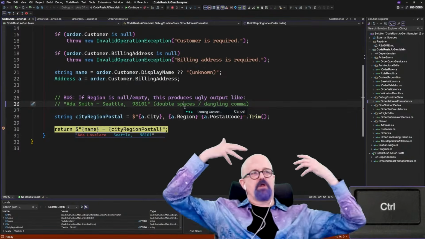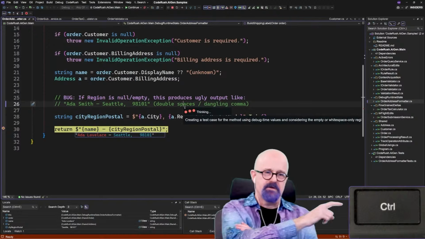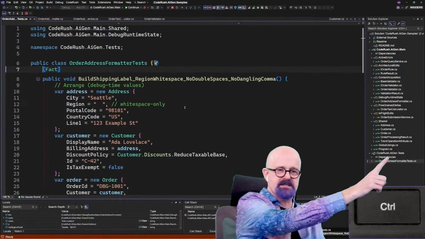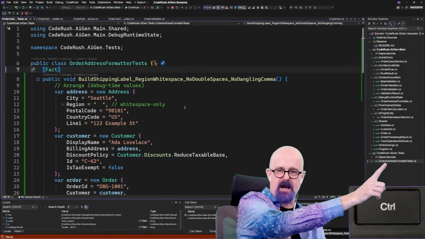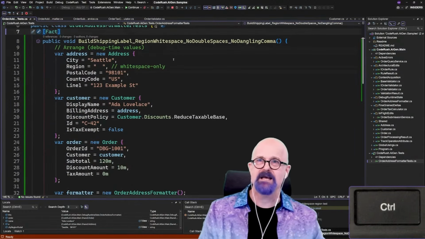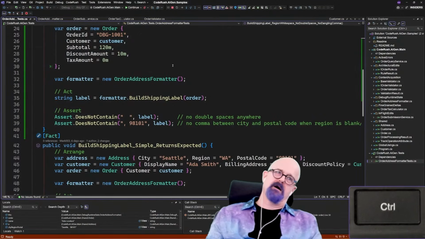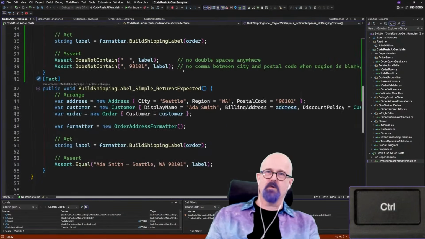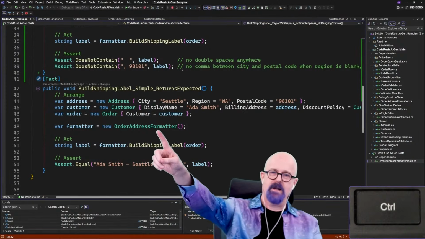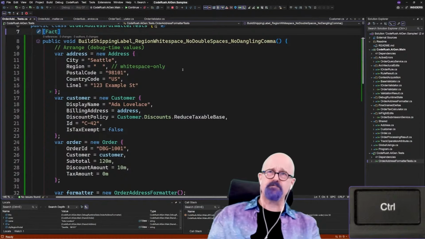Okay, so that was kind of a long, rambling request for AI to do. Rambling? By the way, if you notice over here, there's a test project. In fact, it just got highlighted as I reached over to point to it. And now what's happened is it found the test fixture that was already testing our order address formatter that we just came from.